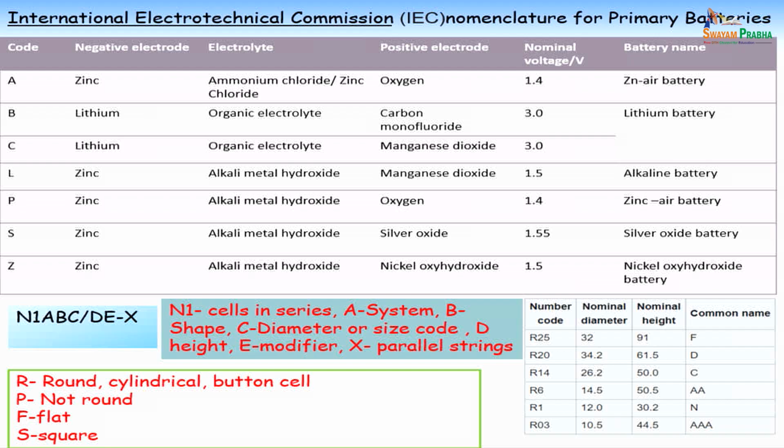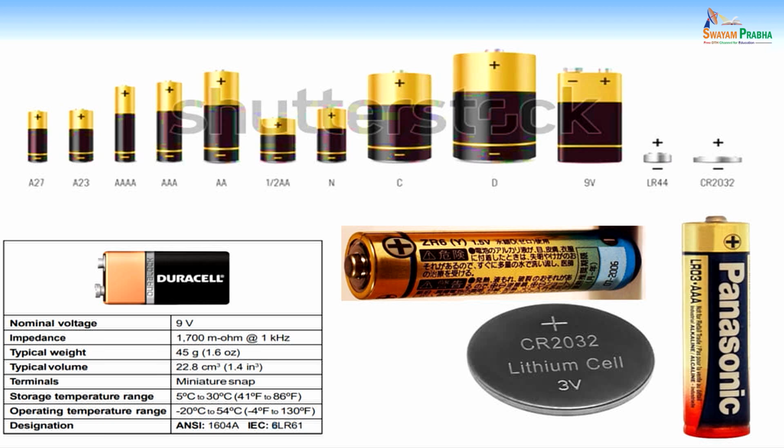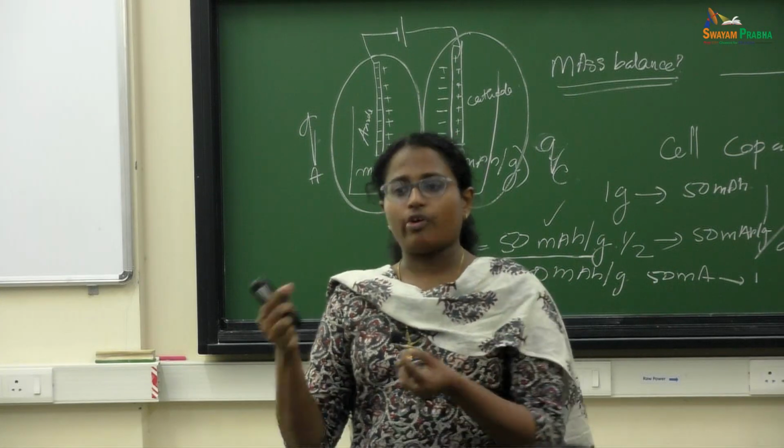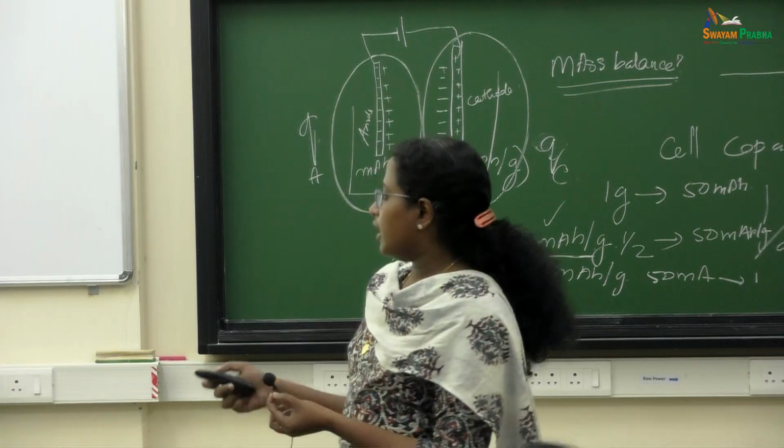So N1 is actually 6, right? What does it mean? It means that 6 batteries are connected in series. Inside this Duracell battery, you have 6 cells connected in series. That is what 6 stands for. L is for the alkaline, manganese alkaline batteries. R is for the shape. Even though it looks like a rectangular shape, inside the batteries are cylindrical or coin cell batteries.